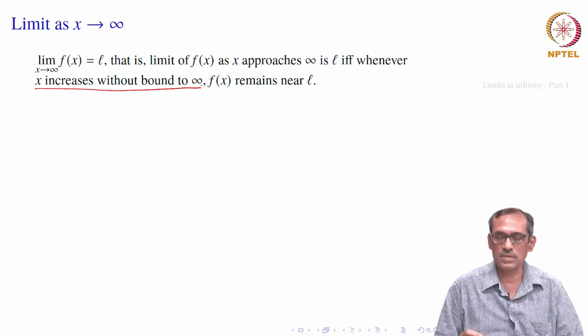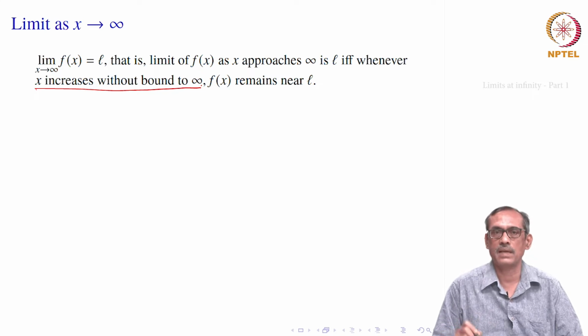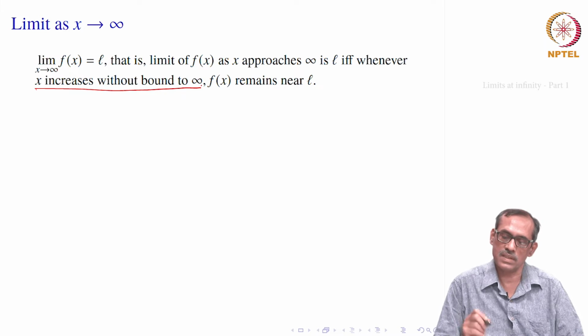In fact, you just recall the one sided limits. When we say limit x goes to say c minus, then x lies in a neighborhood of c which is a left neighborhood like c minus delta to c. So, here infinity is thought of as if it is a very large one, not a number, but it is beyond all the large positive numbers. So, what do we mean by a neighborhood of infinity?